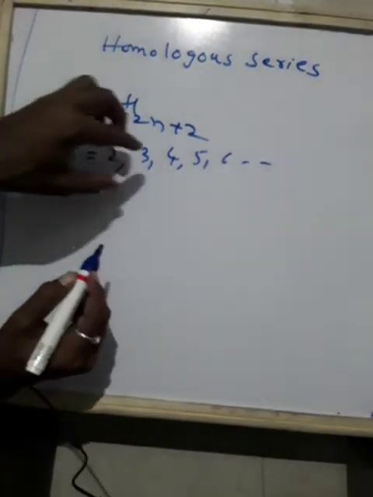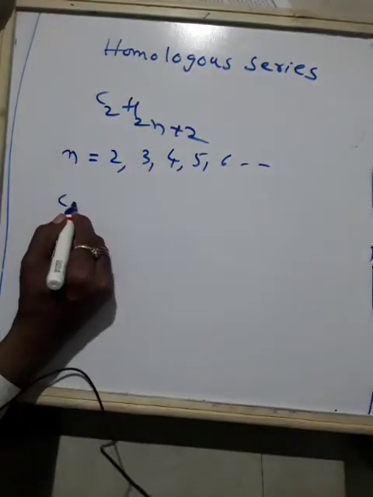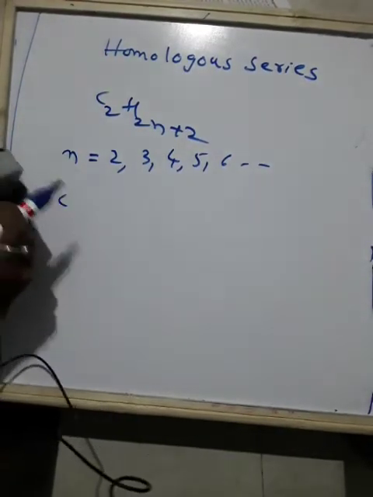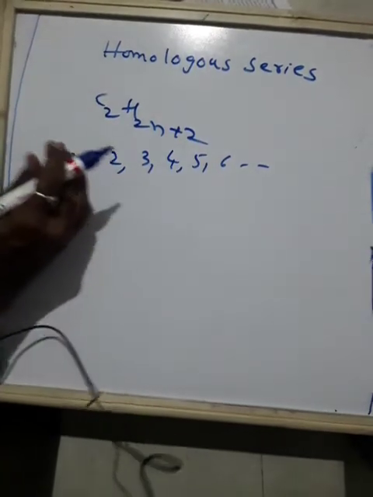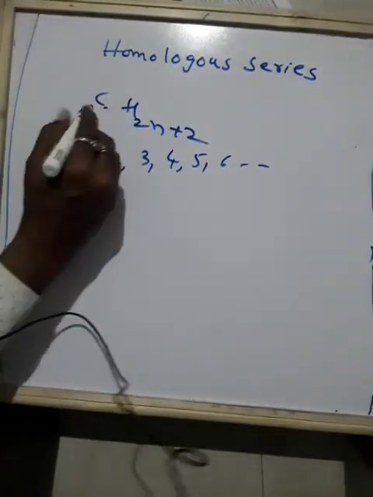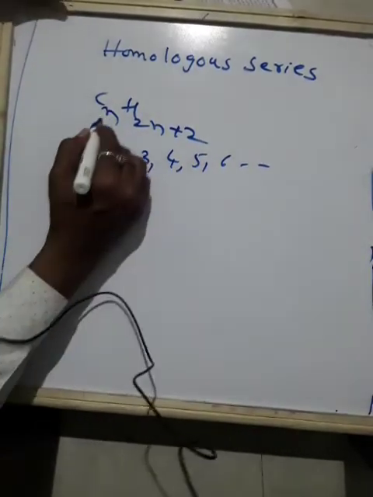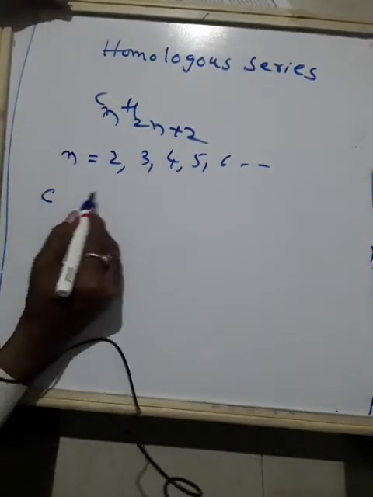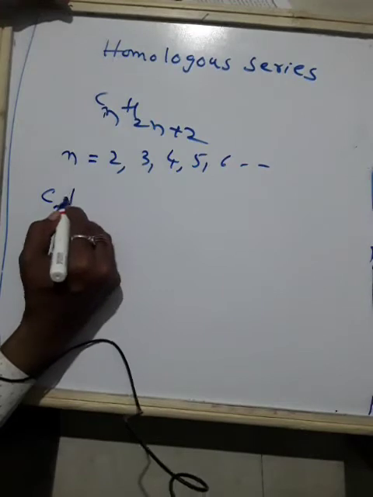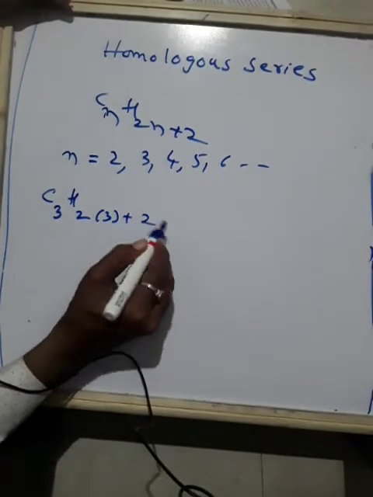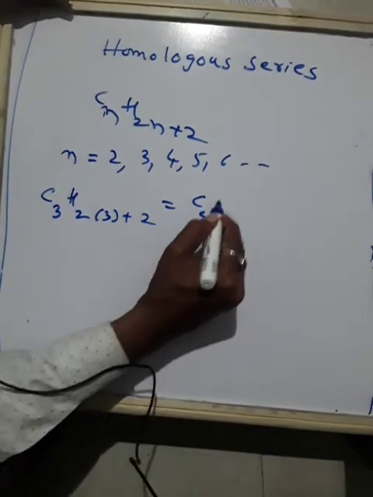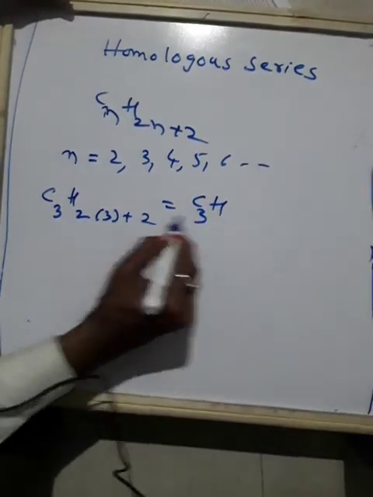Suppose we take N as 3. So this is C3H2 into 3 plus 2. How much? 2 threes are 6, 6 plus 2 is 8.